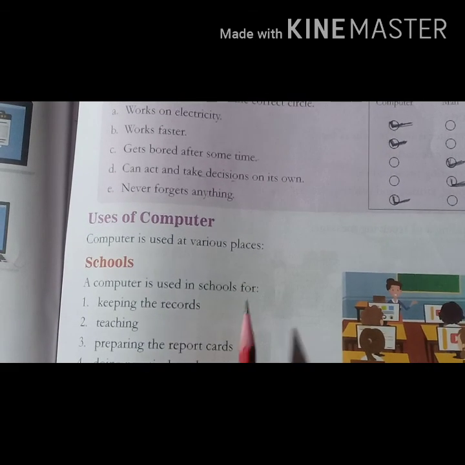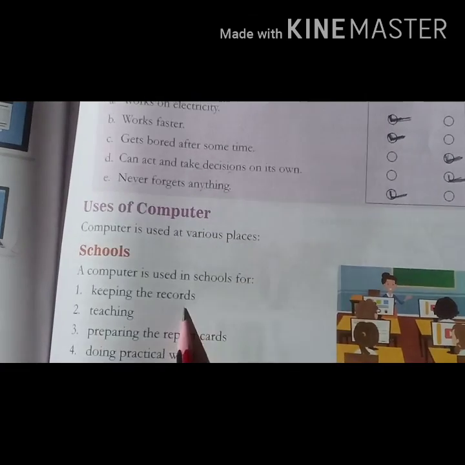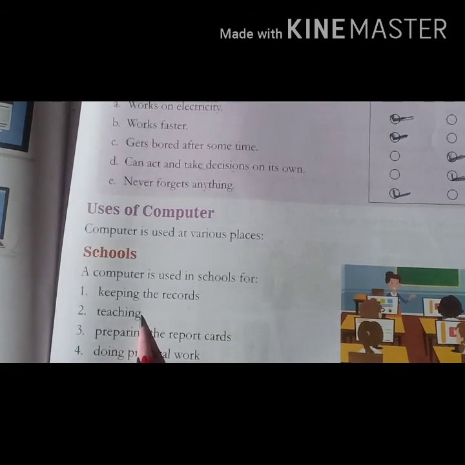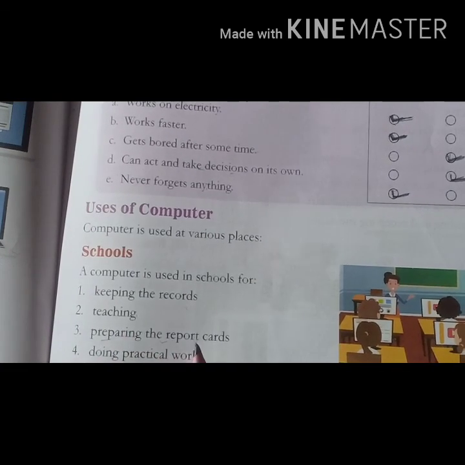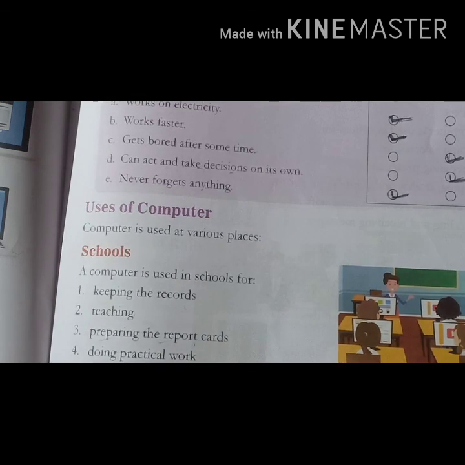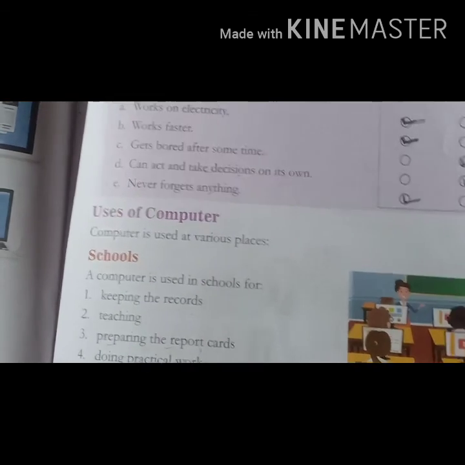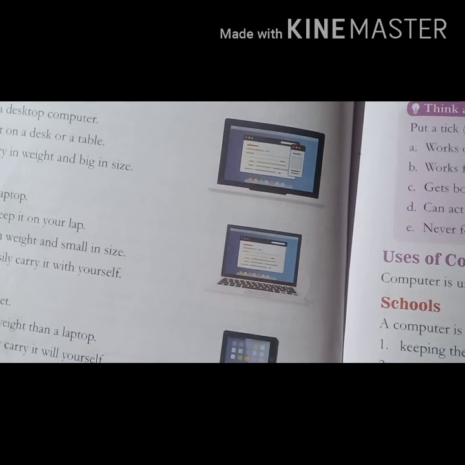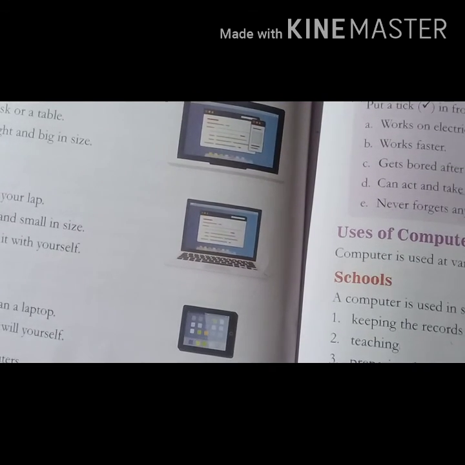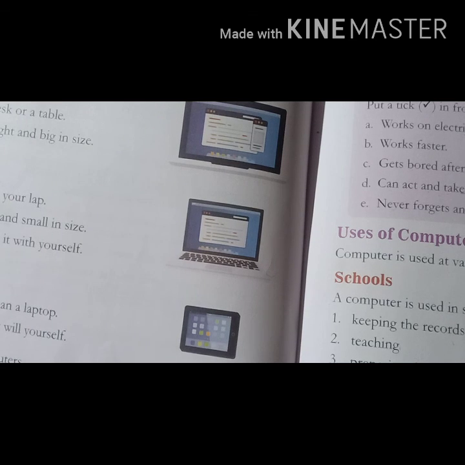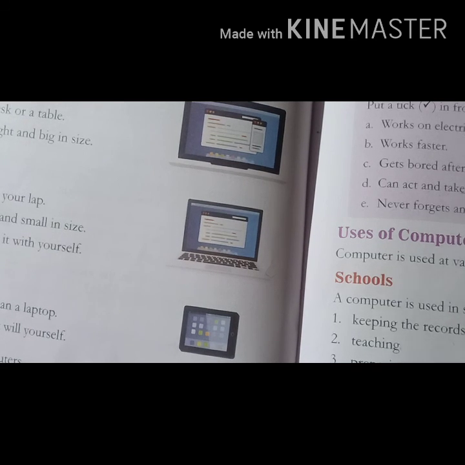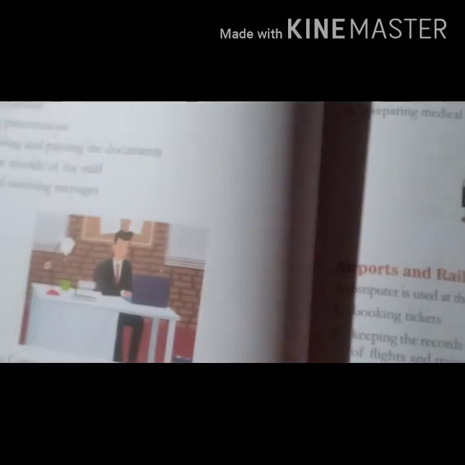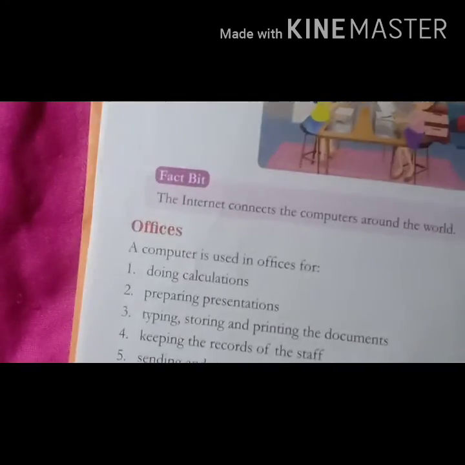First, computer is used in school for keeping the records, teaching, preparing for report cards, doing practical works. So next is, if someone asks you what is the use of computer in your school, so what will you answer? We will answer computer is used for keeping the records, for teaching and preparing the report cards and doing practical works. And second place is your home.